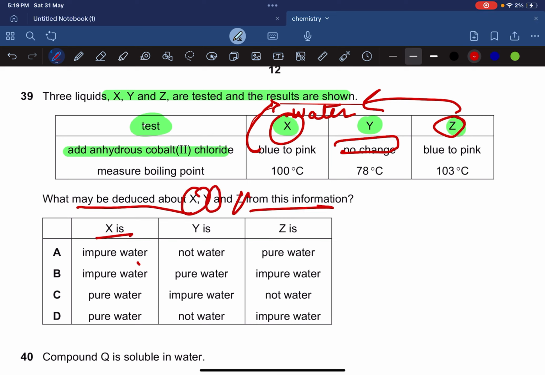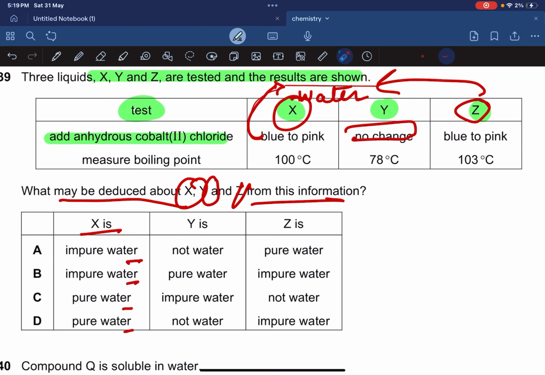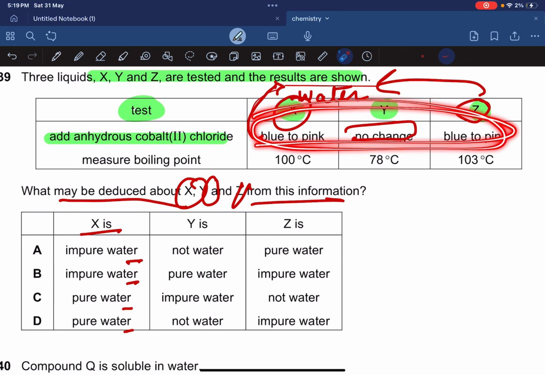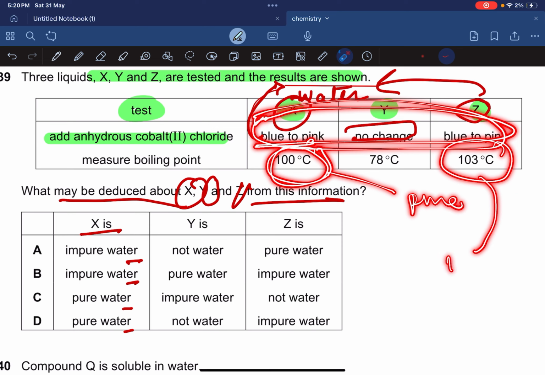X is impure water, Y is water, Z is pure water? Look at the boiling points. Okay, 100 degrees is the boiling point of water. What do you guys think, is that impure or pure water? Always remember, that's a very big tip I'm going to give you guys. This color change only tells us whether water is present or not. It does not tell us about the purity. This blue to pink tells me water is present, either impure or pure. This 100 degrees Celsius tells me that it is pure water. This 103 tells me it is impure water.